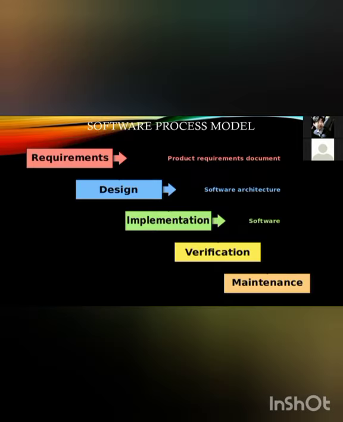And this is the software process model. Here we can see what it is actually performing. First, it takes the requirements and converts the requirements into a document. I can say in simple words, document requirements are nothing but our safety necessity documents, such as our details, I can say.